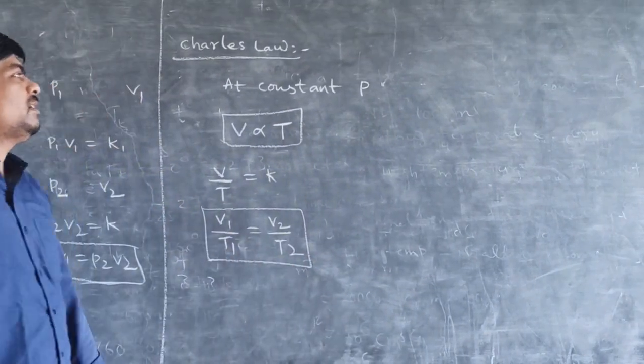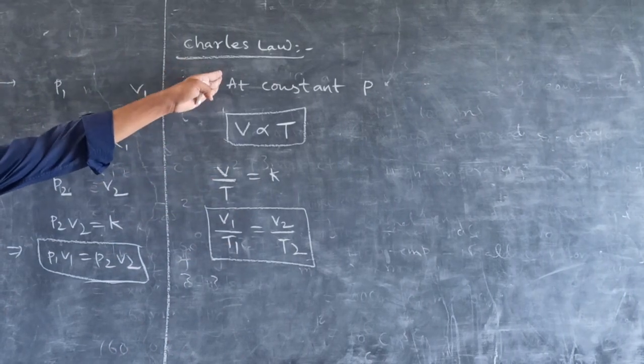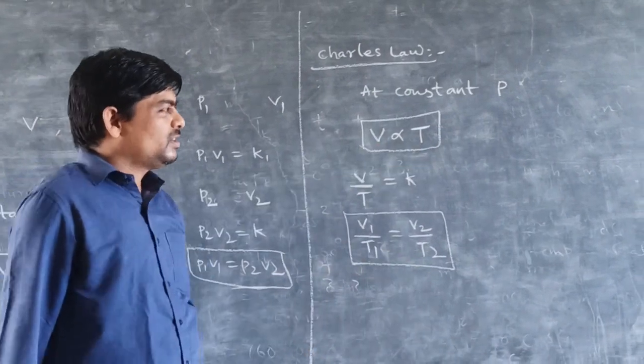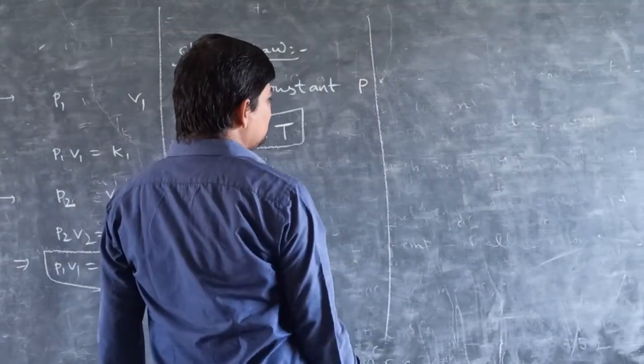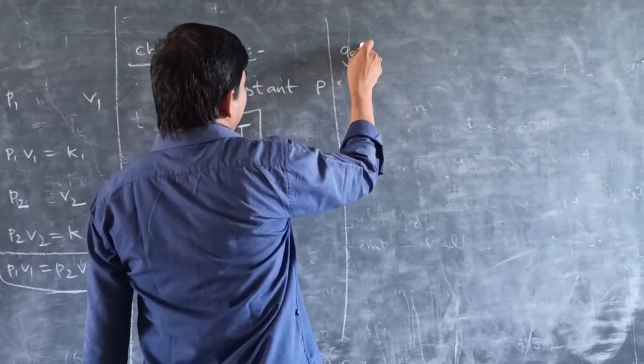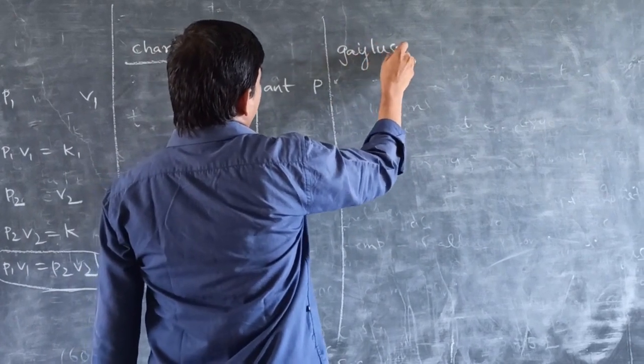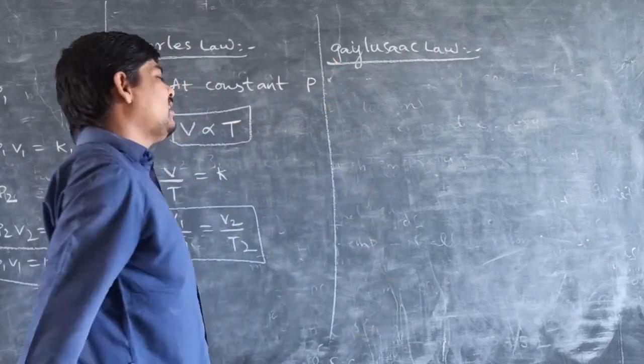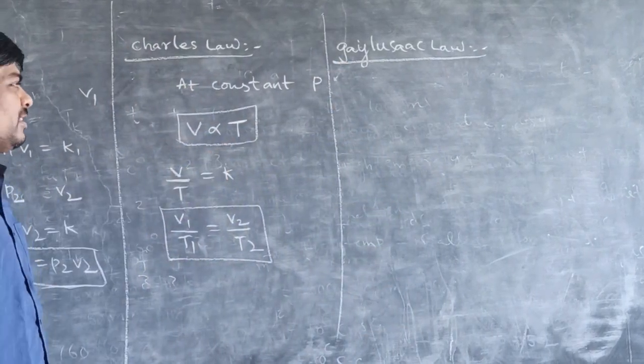So this is Charles' law: at constant pressure, the volume of a gas is directly proportional to absolute temperature. Next, the second law, that is the Gay-Lussac law. It shows the relation between pressure and temperature at constant volume.